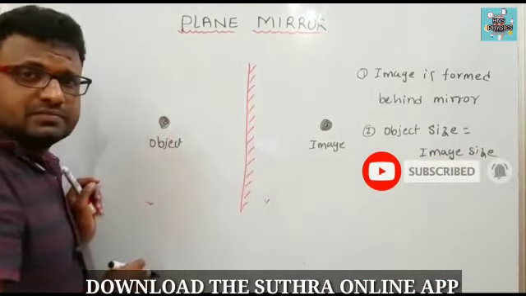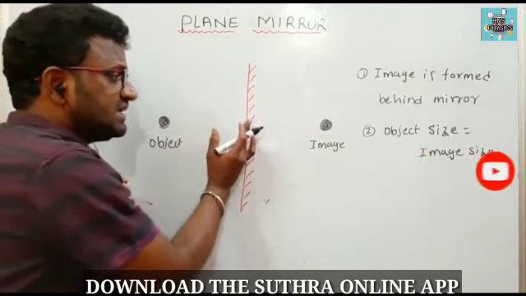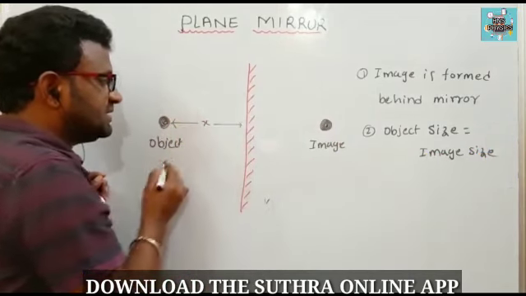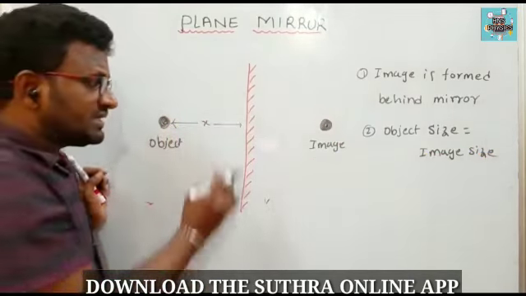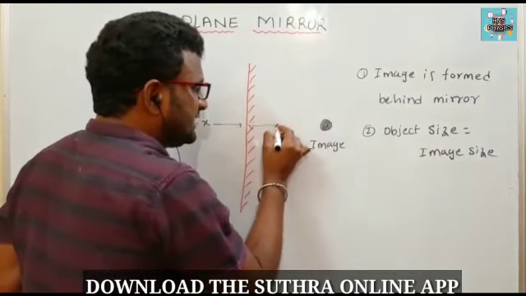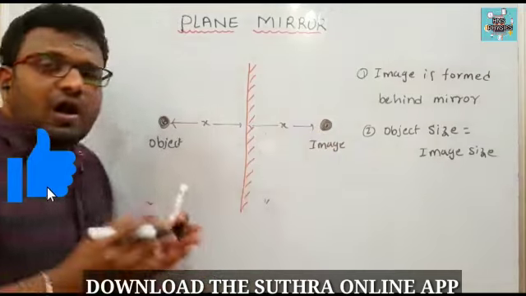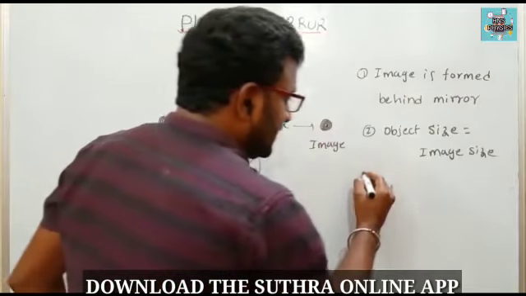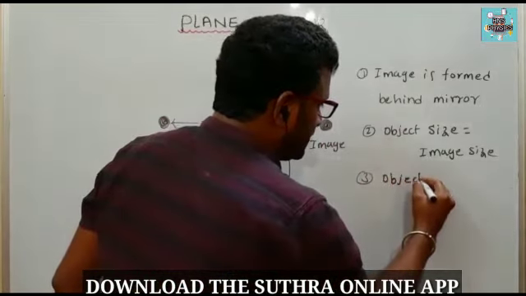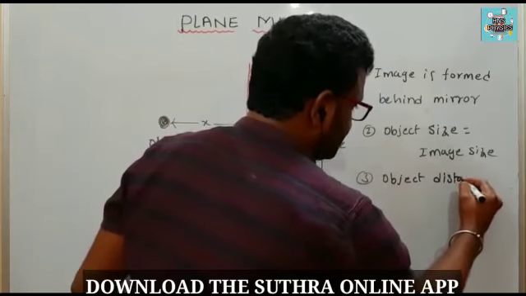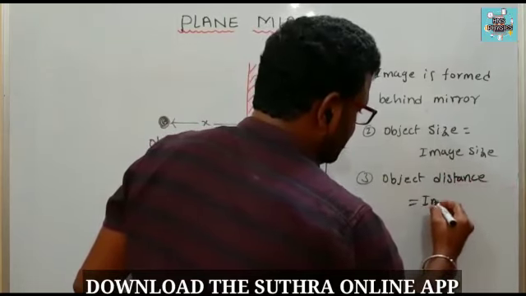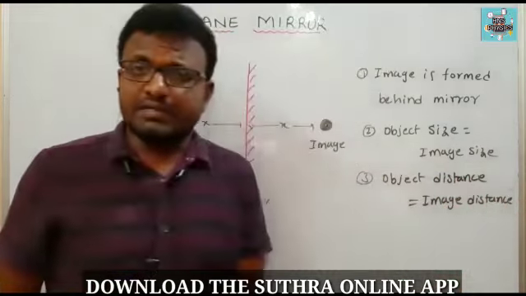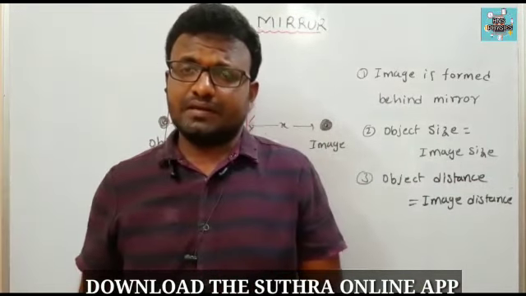Next, the third point: from the mirror to the object, how much distance is there? The same distance will be there from the mirror to the image. For example, I am taking distance x from the mirror to the object. Then the same distance will be there from the mirror to the image also. Simply we can write: object distance is equal to image distance from the mirror.